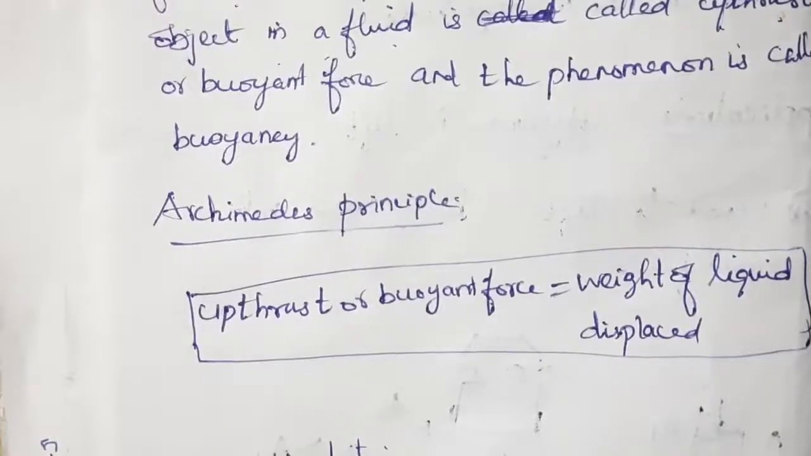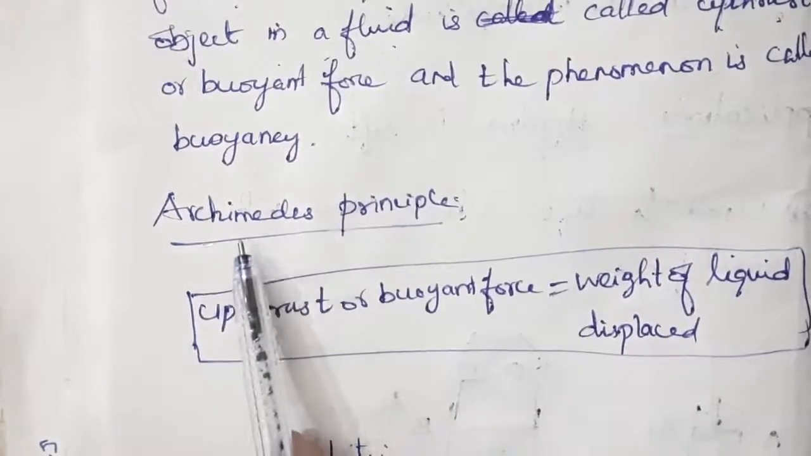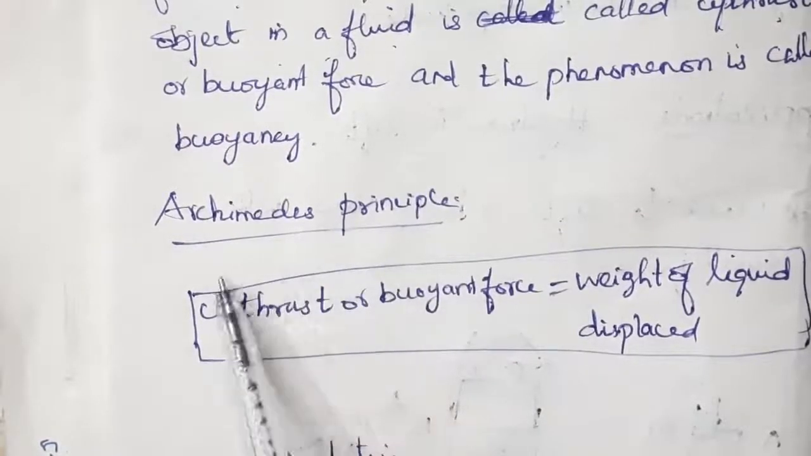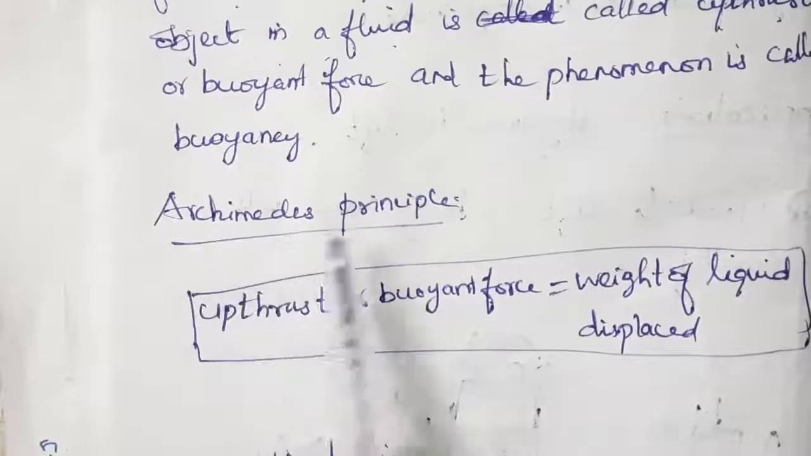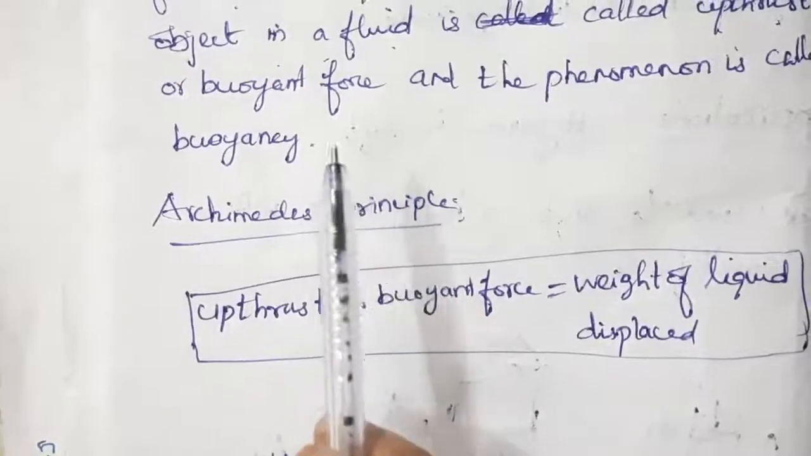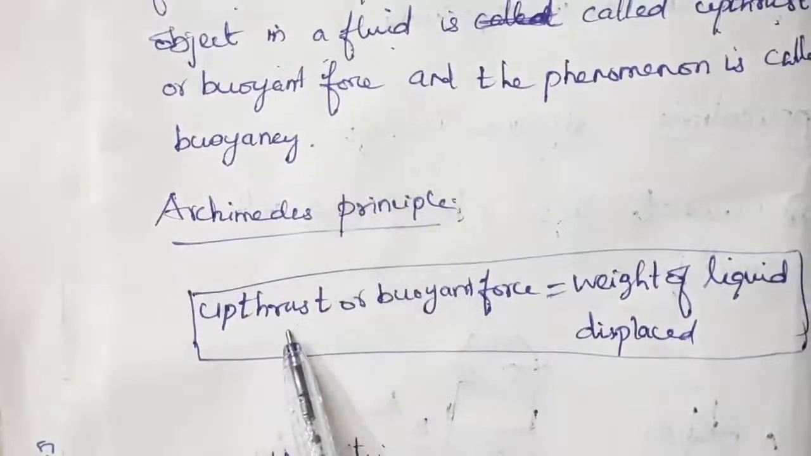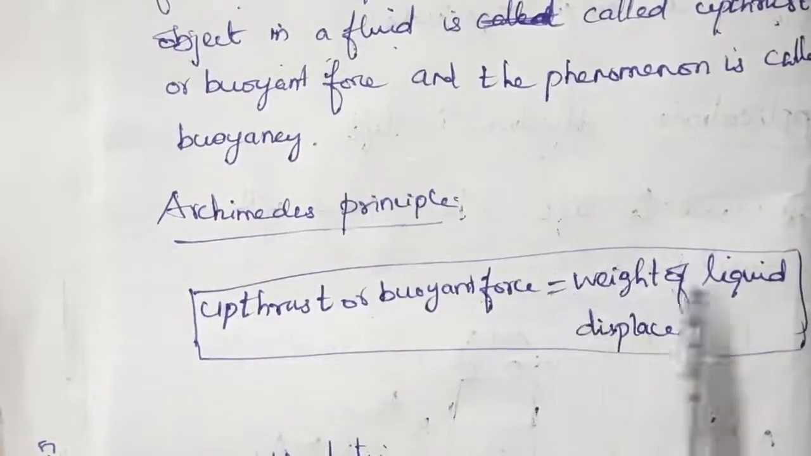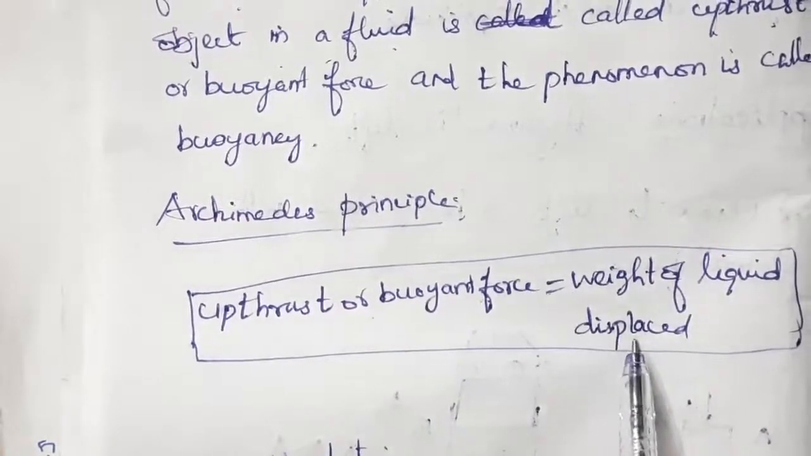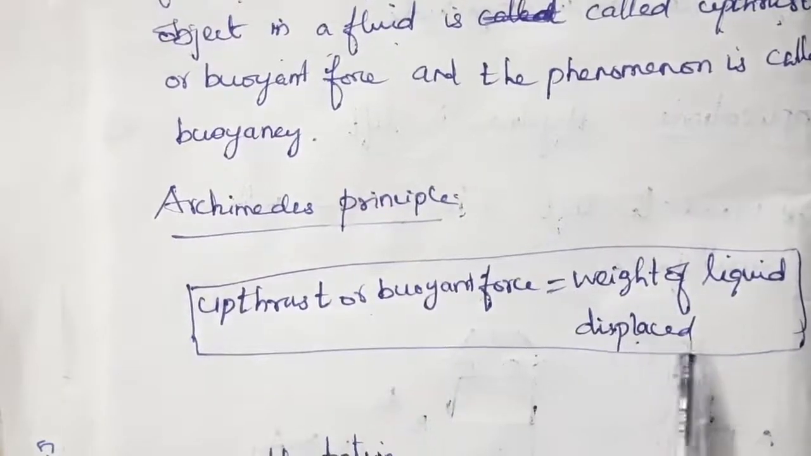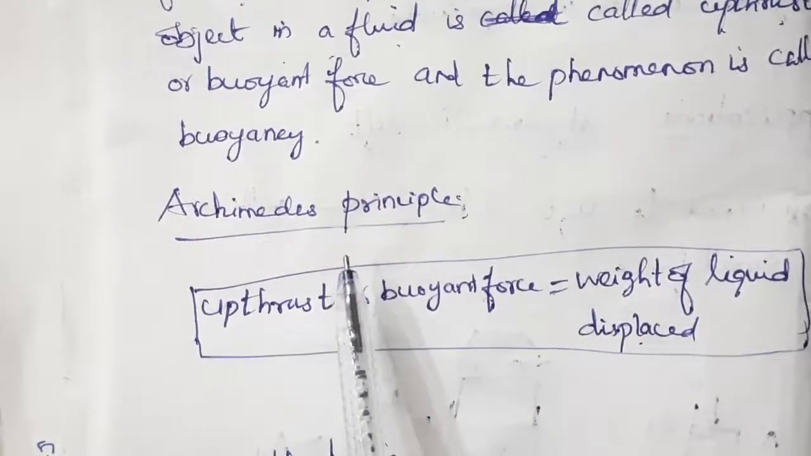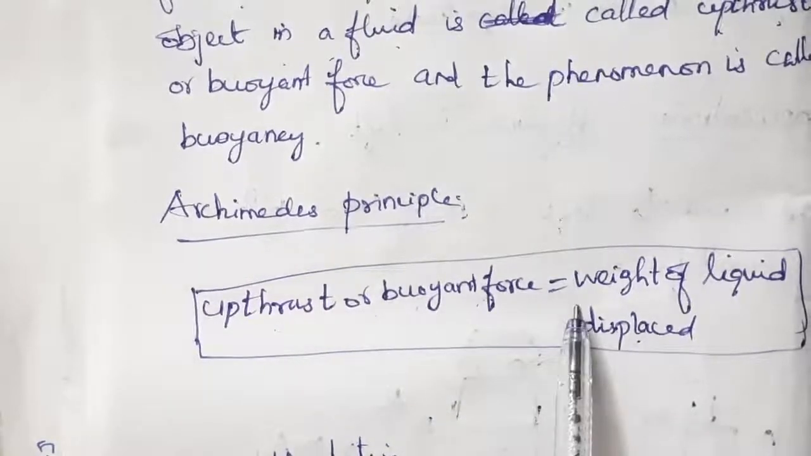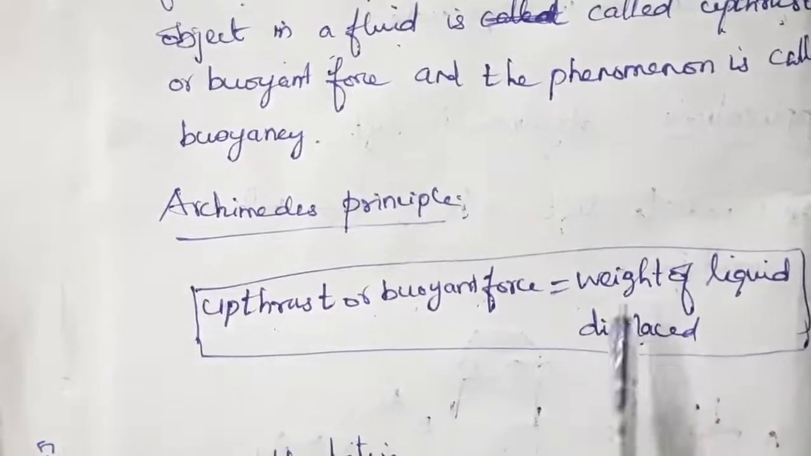In continuation with that, we have to understand Archimedes' principle. This also you may have learned in the lower classes. The scientist Archimedes' principle: in the same case, the upthrust or buoyant force will be equal to the weight of the liquid displaced. This was explained by Archimedes. Okay, upthrust or buoyant force is equal to the weight of the liquid displaced.